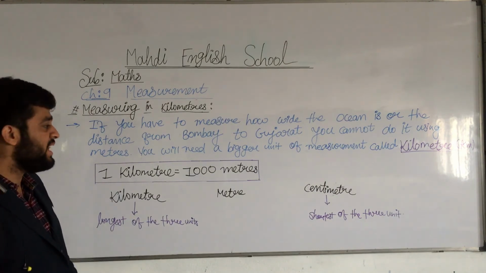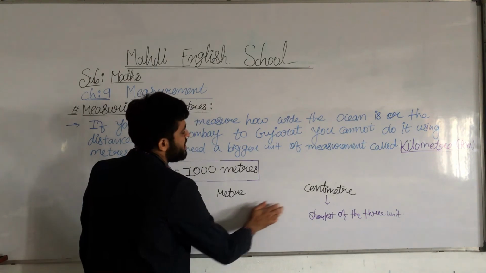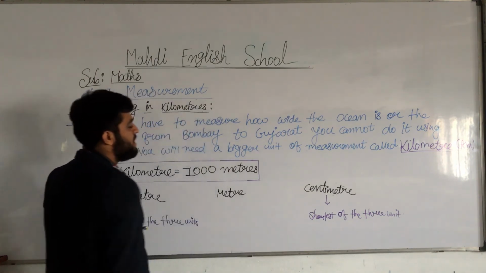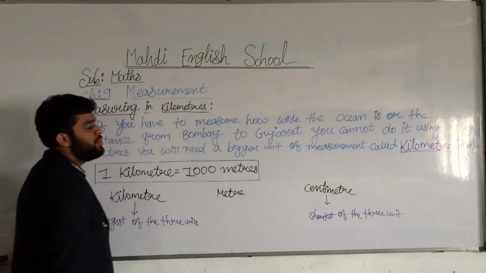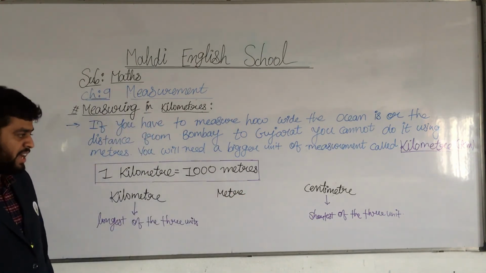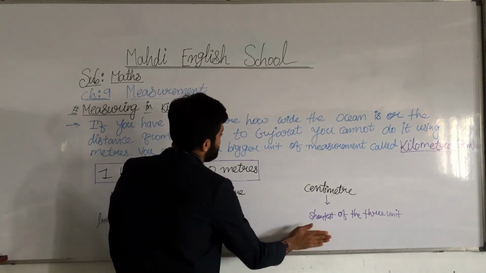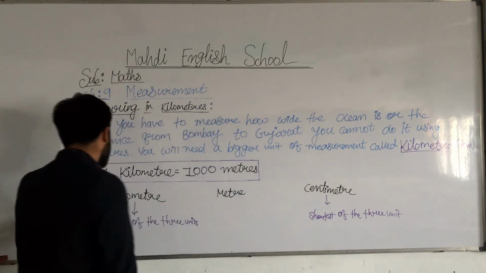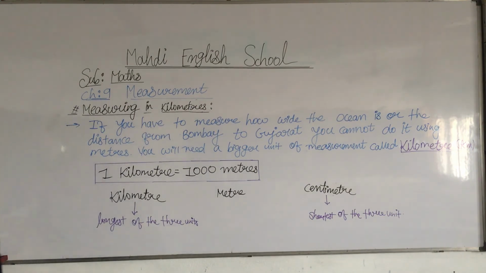You have to keep it in mind, as we already learned: 1 meter is equal to 100 centimeters. So 1 kilometer is equal to 1000 meters. What my points are, my dear students, again, don't forget all these things. Centimeter is the shortest of the three units, and the kilometer is the longest of the three units. I hope you all understood better.